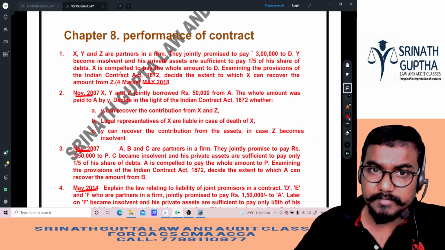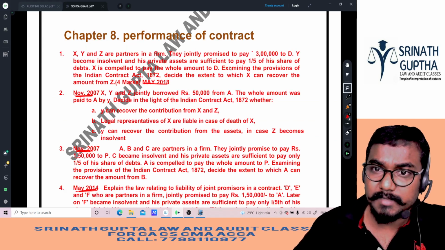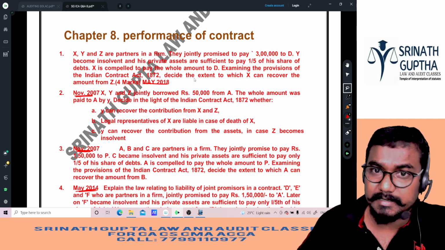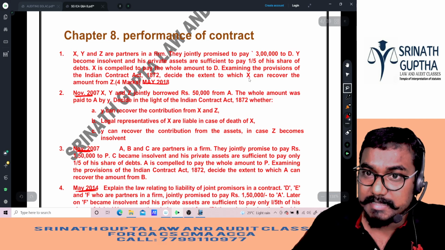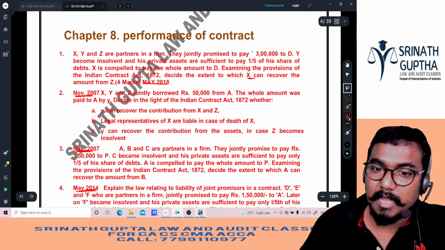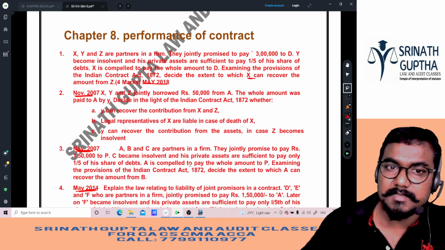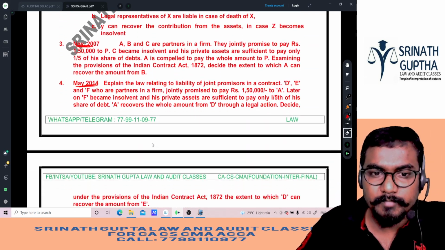So X was compelled to pay the whole amount to D. Examining the provisions of the Indian Contract Act, decide the extent to which X can recover from Z. How much can we recover from Z? 1 lakh 40,000 rupees. Let us see the answer also.